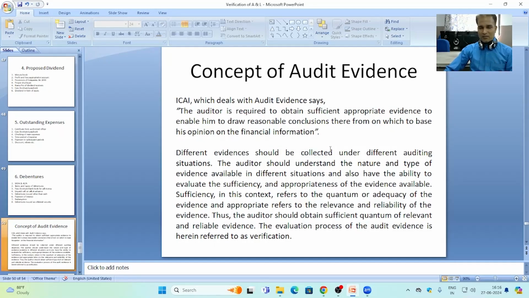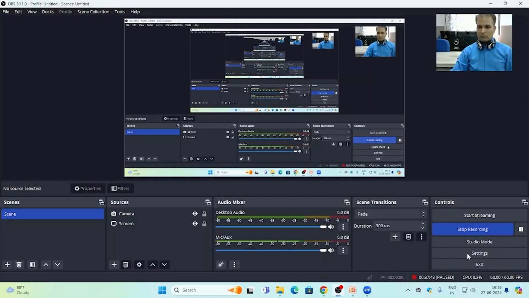Now we discuss the next topic, concept of audit evidence.